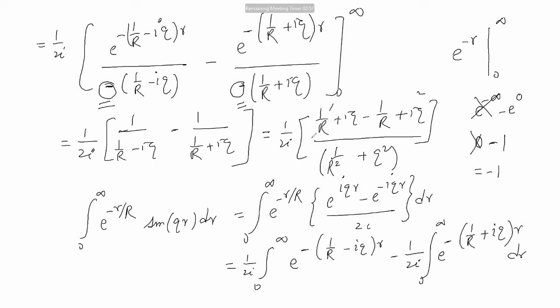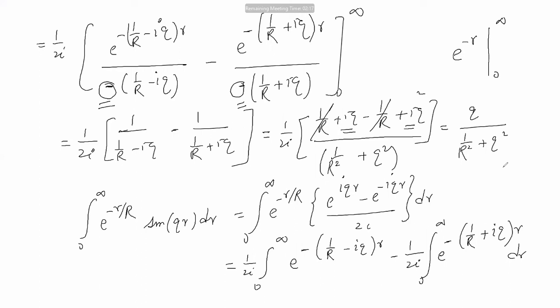Okay, and that means 1 by r cancels, 2iq in the numerator and 2i in the denominator, 2i will cancel. You will have how much? q by (1 by r square plus q square). And we know that q is 2k sin theta by 2. Therefore q square will be 4k square sin square theta by 2. Is it not?